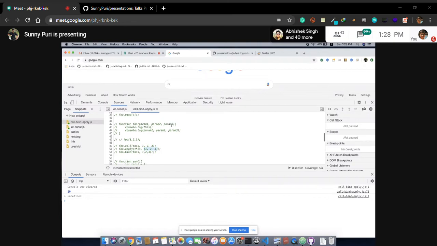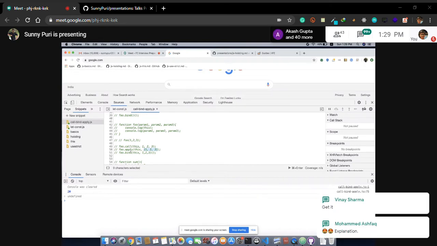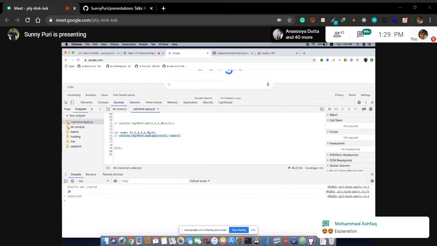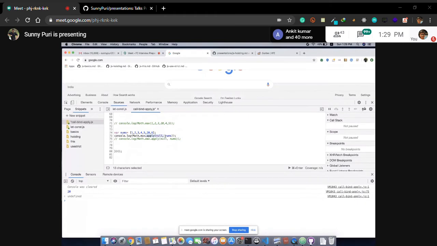Apply is breaking an array into individual parameters. Basically, you can say spread. So many people are saying spread. So let's see what spread is.